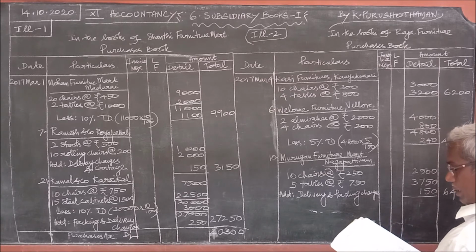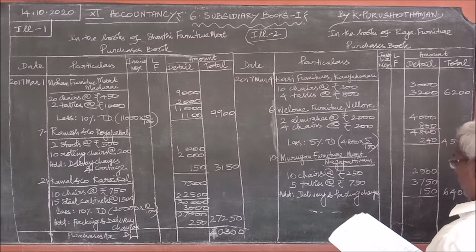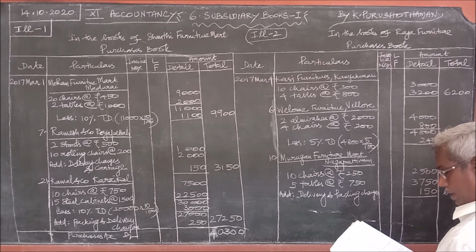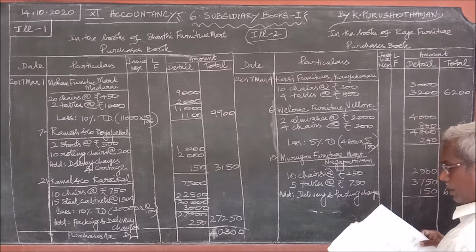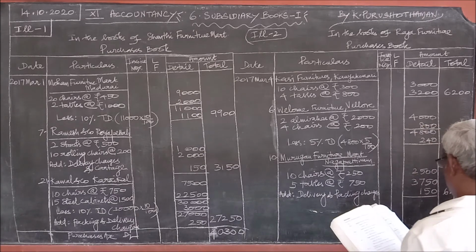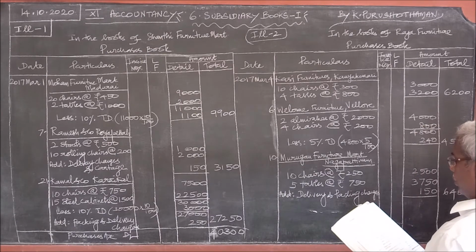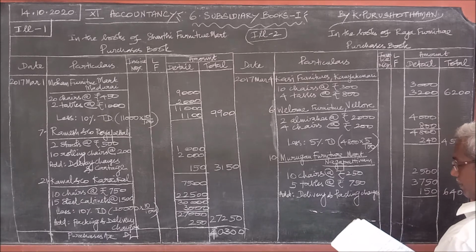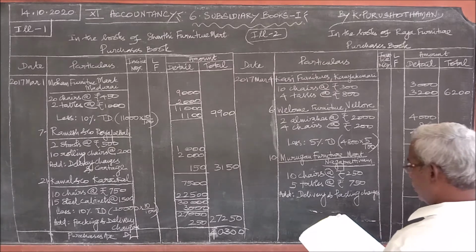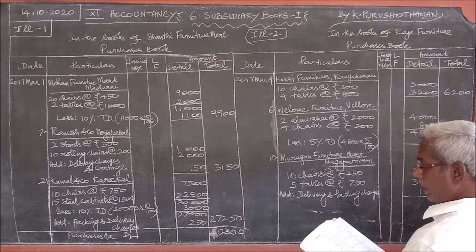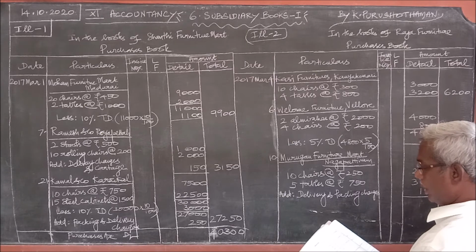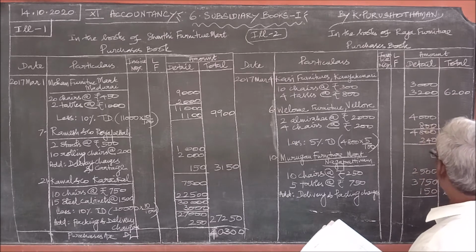But the next one, less trade discount. See the answer given in the book illustration is something wrong, so I am doing it. You can make the corrections in the book. The May 4th, listen carefully, May 4th Kasi Furnitures, 10 chairs at the rate of 300, 4 tables at the rate of 800, so 6,200.